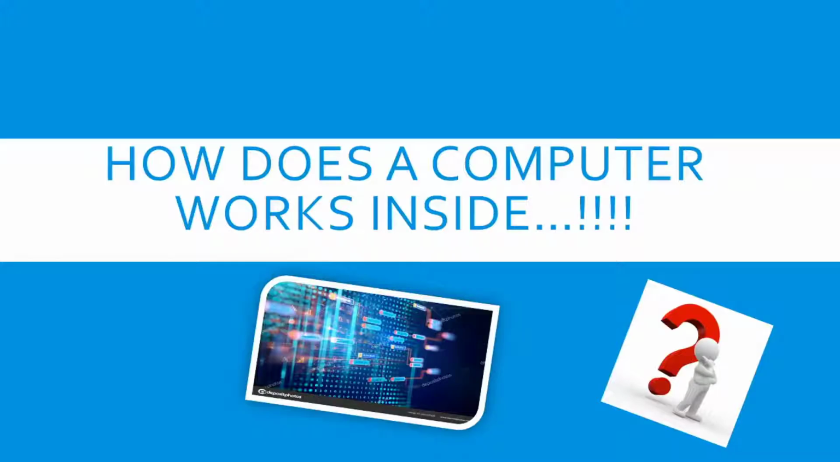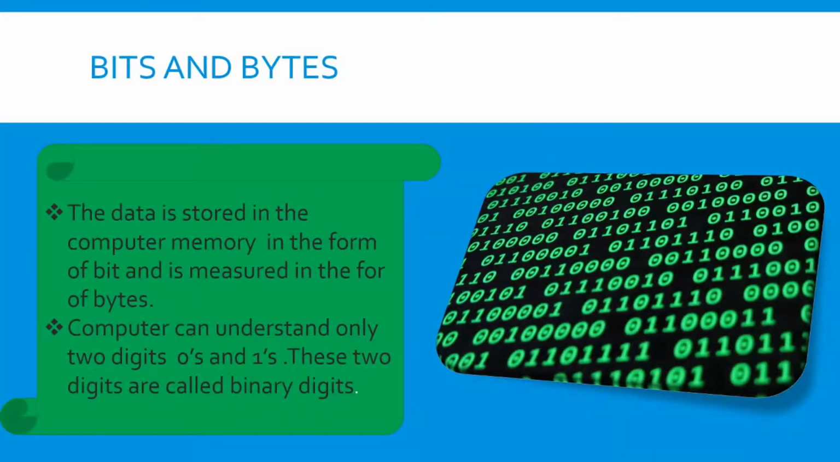How does a computer work inside? Do you ever think, children? Come on, let's discuss with an example. For example, if I type welcome, the computer doesn't understand what welcome is. So what the computer is going to do is convert the word welcome into computer-understandable language, that is, in the form of zeros and ones, and then it is going to process it and give the result back.